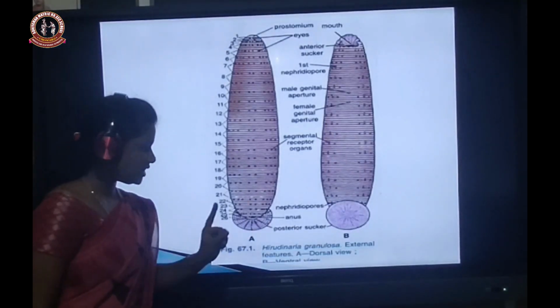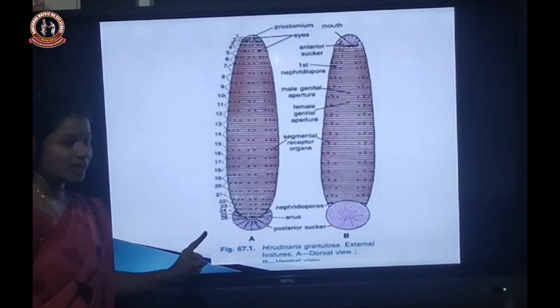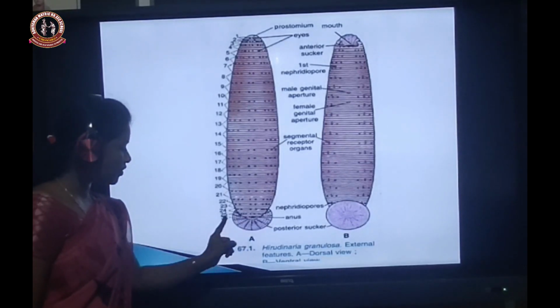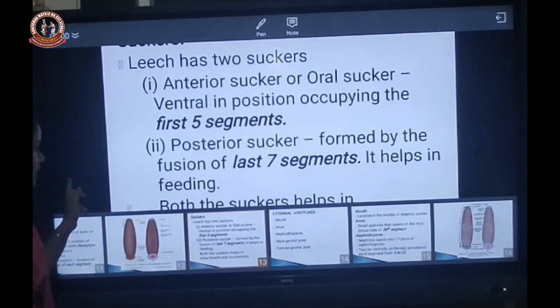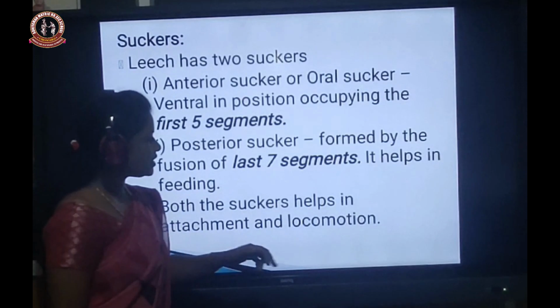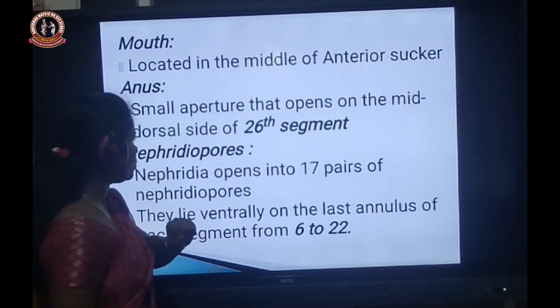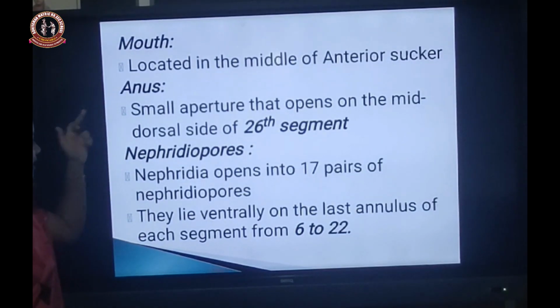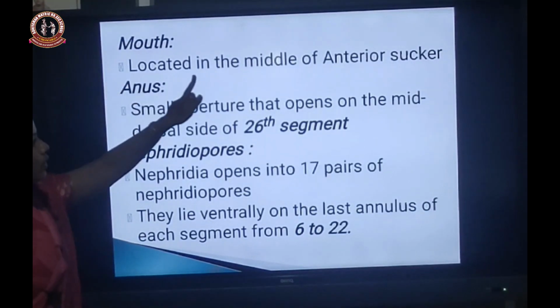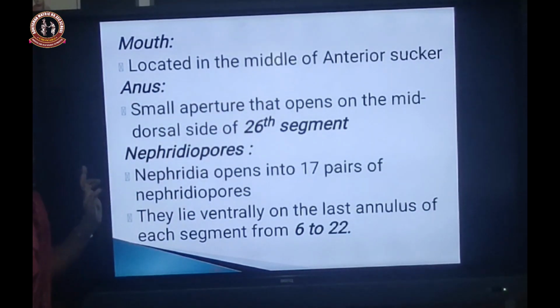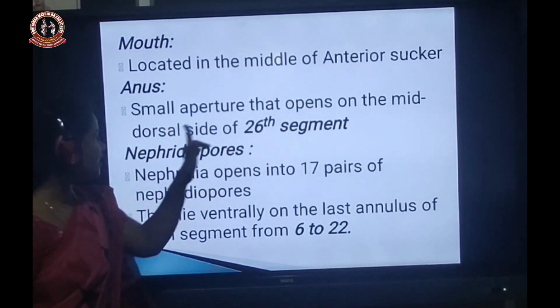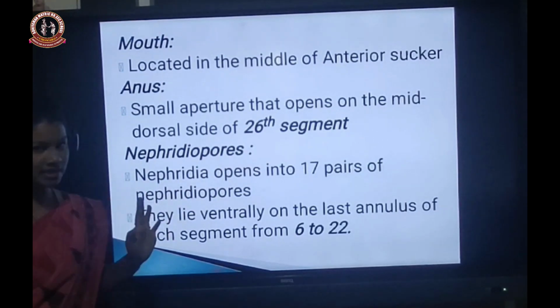It is present on the mid-dorsal side of the 26th segment. So first, mouth and anus. The mouth is located in the middle of the anterior sucker. The anus is a small aperture that opens on the mid-dorsal side of the 26th segment.